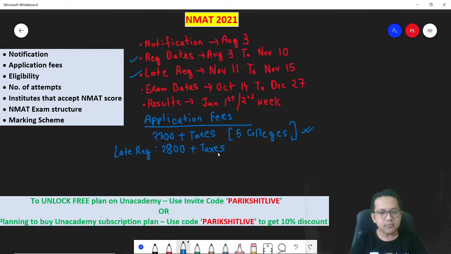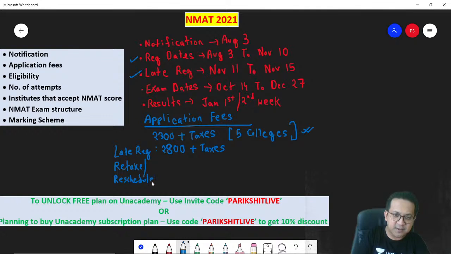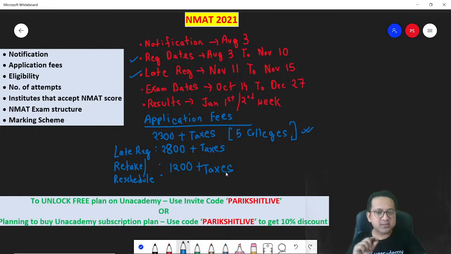And then if you wish to retake the exam, or let's say you want to reschedule the exam because you have some difficulty, there is a curfew or something, remember these are COVID times, anything can happen. Both are possible. Rescheduling is allowed up to 72 hours prior to the exam, but this will cost you 1,200 plus taxes. So this is the amount of money that you are going to spend when you fill up the NMAT form.